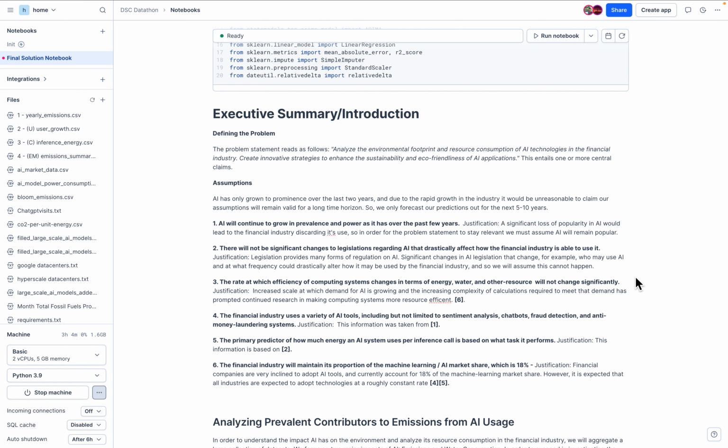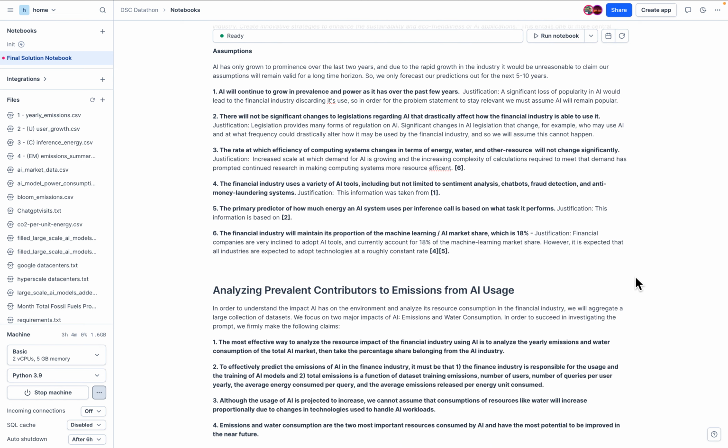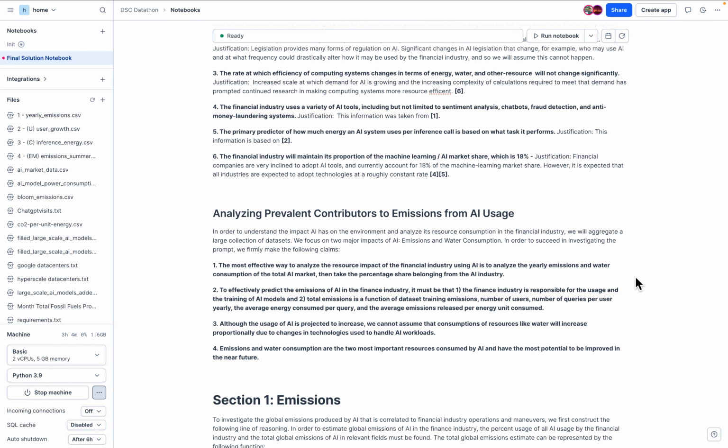We know that financial companies are very eager to adopt AI tools, but it's important to keep in mind that all industries are also similarly eager to do so. So even as the financial industry increases its use of AI, it will continue to be proportional, as do other industries. In order to support our analysis, we have provided a few critical claims.